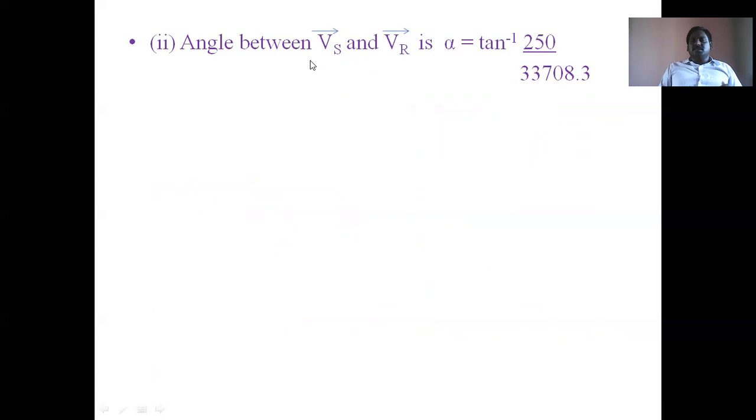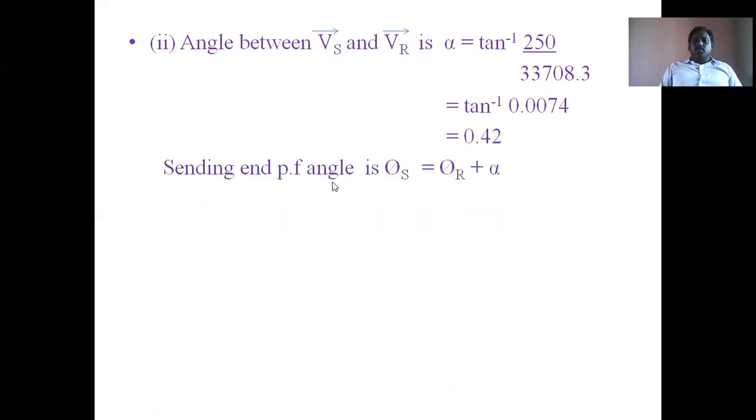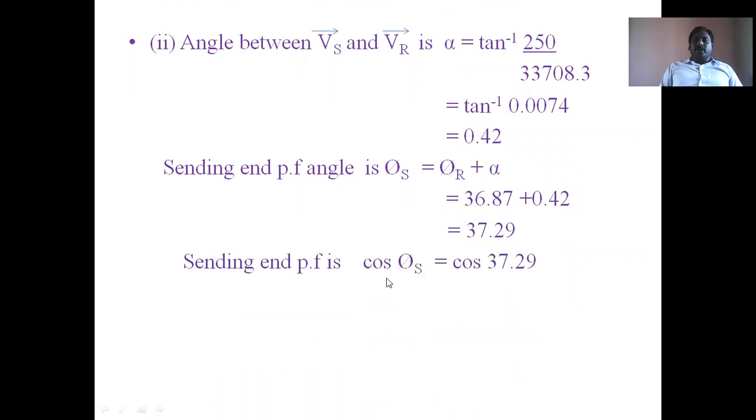For the angle between VS and VR, tan alpha: VS is the vertical component and VR is the horizontal component. So tan alpha is equal to 250 by 33,708, which gives alpha of about 0.42 degrees. Then the sending end power factor angle is phi s equal to phi r plus alpha, as we already defined. So finally phi s is equal to 37.29 degrees. Then the sending end power factor is cos phi s, and cos 37.29 is 0.7956 lagging.